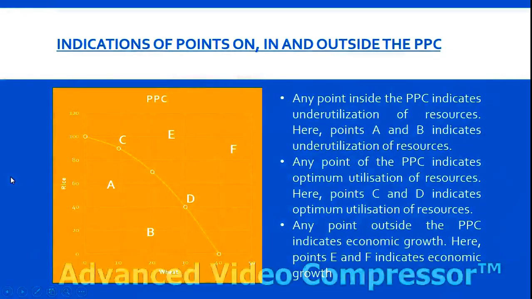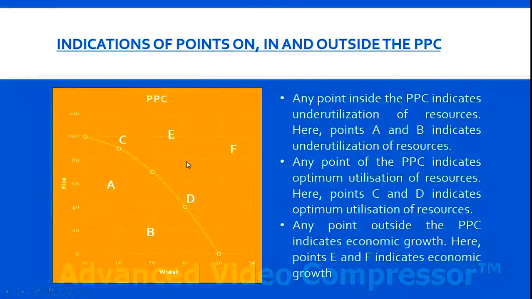Any point outside the PPC, that is E and F, means you are crossing your maximum limit. When you cross your maximum limit, that implies you are in the process of growth. Hence any point outside the PPC indicates growth of the economy.